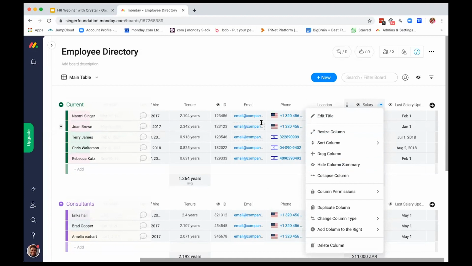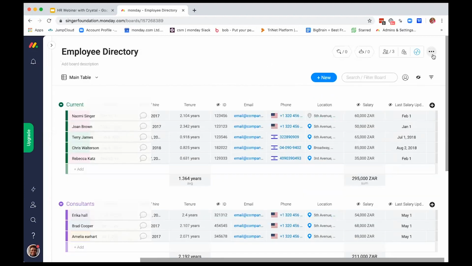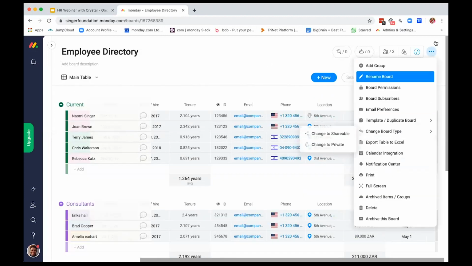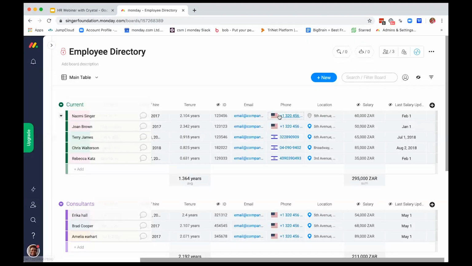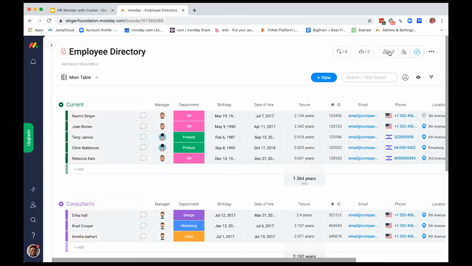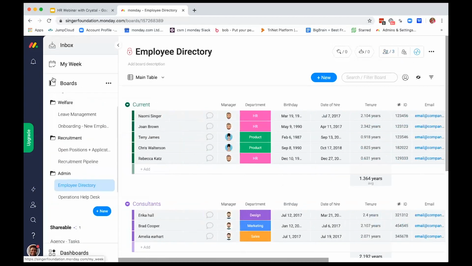But let's say, I mean, we don't want to do that. Let's say we want to make this a private board altogether. We can go here to the three dots menu here at the right top hand corner. And as you can see, there's a bunch of different functions, guys, but the one that's important to us right now is to change the board type. So we'll go here and then we'll change this to private. And now it's only going to be accessible to the people that are here in the little person icon. So now it's locked down. No one else can see it.